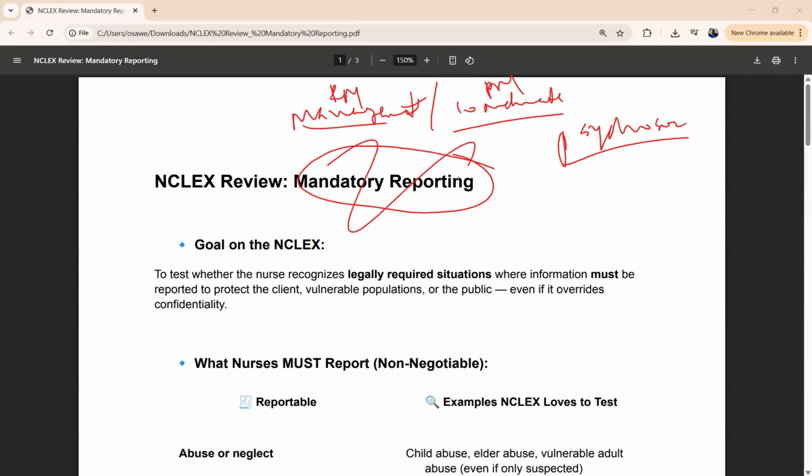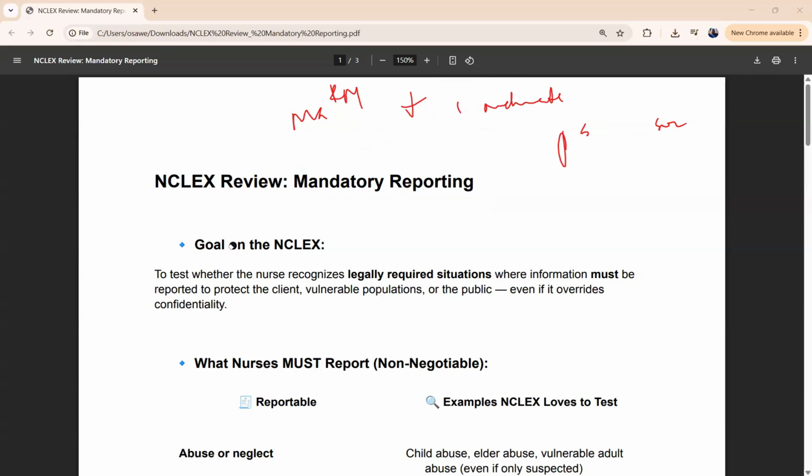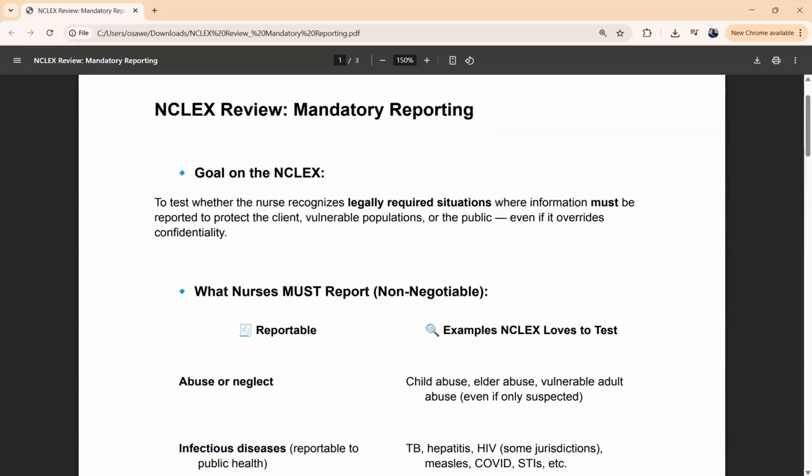So what you definitely need to know about mandatory report is what I'm going to give to you. All I do is to give you straightforward information, right? So mandatory report, you have to report this by law. That's what you need to know. So what are those things you are reporting by law? These things, you don't keep them confidential.